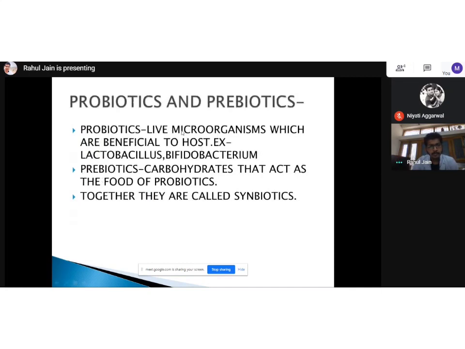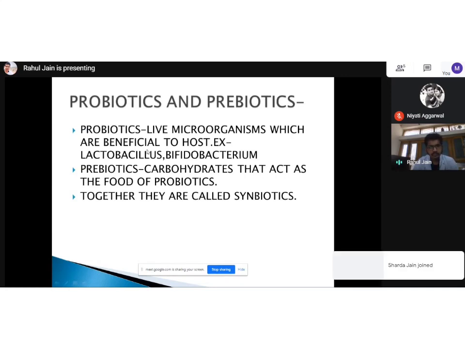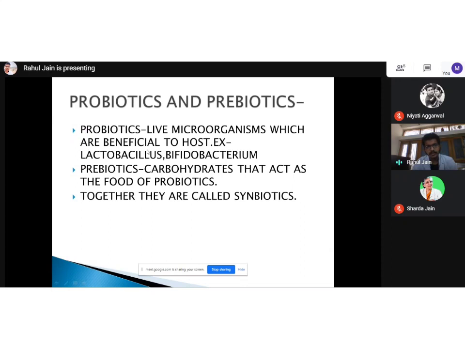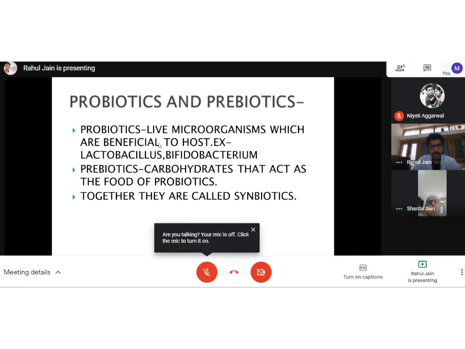Prebiotics should also be given with the probiotics to help the probiotics. So what is the difference between probiotics and prebiotics? Probiotics are live microorganisms. There are many brands available, Vidalac or VSL3 is coming nowadays, or Sporolac DS. So they are live microorganisms which are beneficial to the host. They will provide gut immunity and prevent pathogenic bacteria from growing.